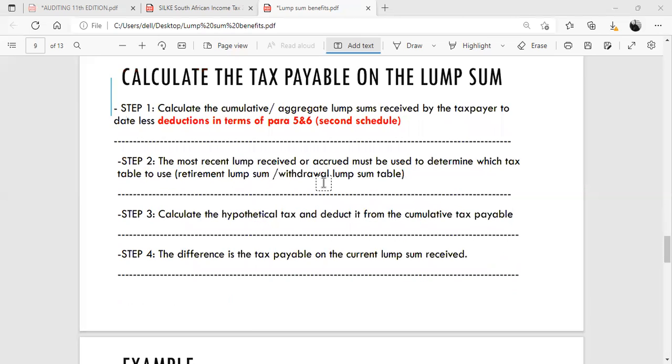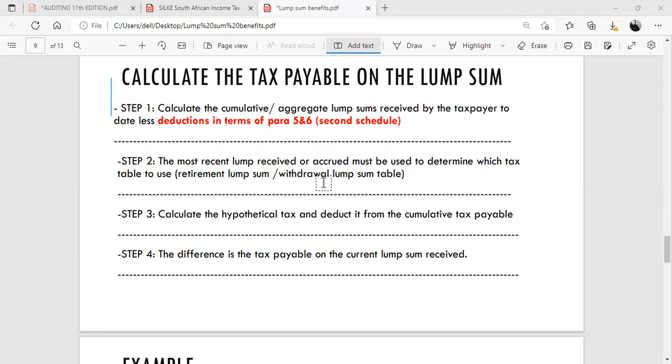In terms of the actual calculation of the tax payable on lump sums, I have put together a step-by-step procedure for you to follow. Step number one, you calculate the cumulative or aggregate lump sums received by the taxpayer to date, less deductions in terms of paragraph 5 and 6 in the second schedule.